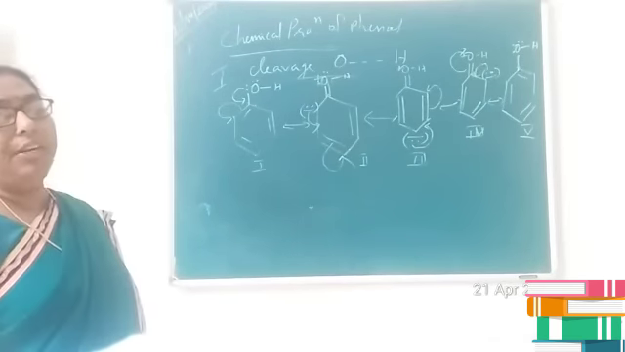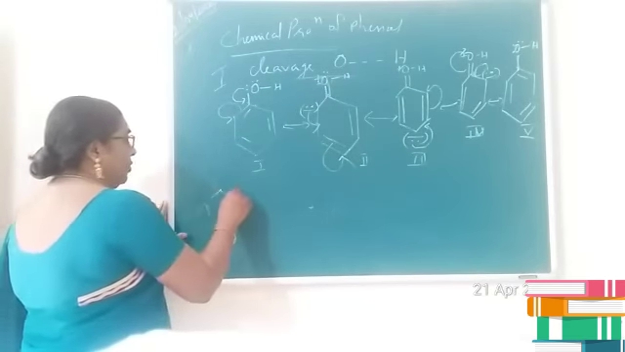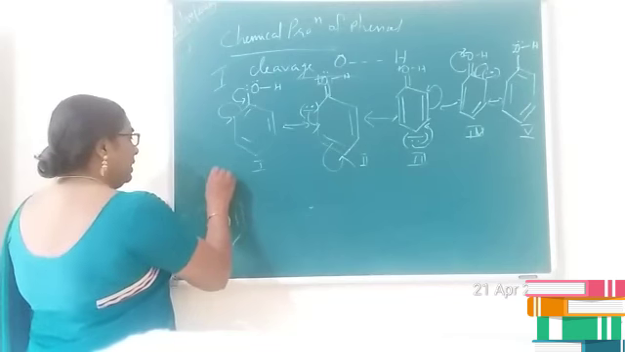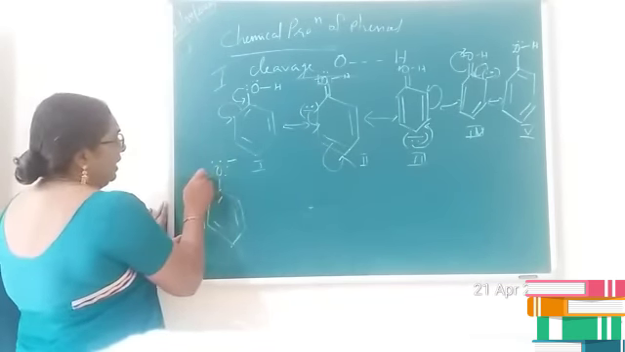In the same way, even the phenoxide ion will show resonating structures. You can see that this is the structure of the phenoxide ion, that is, six electrons with a negative charge.